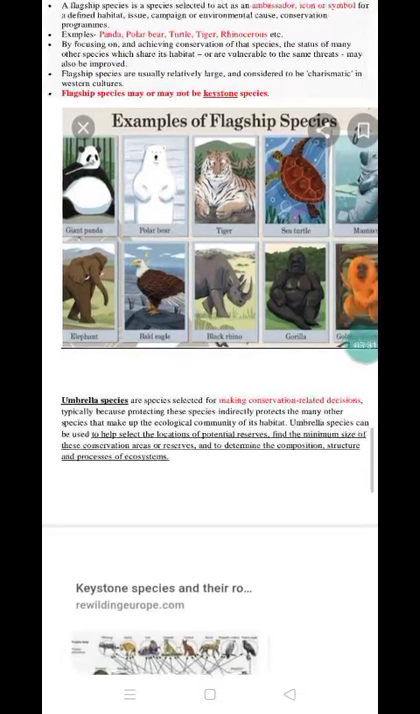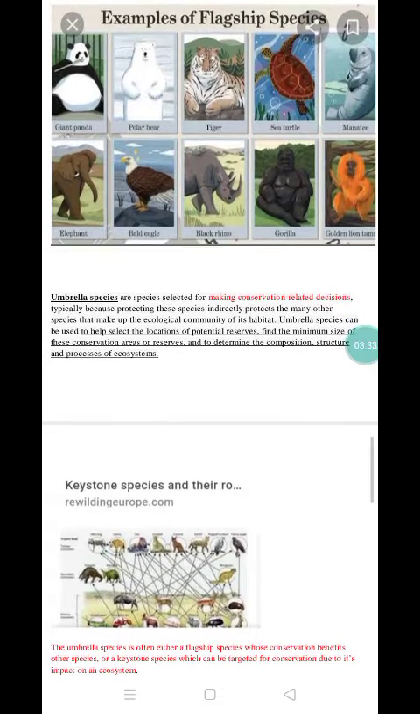Next topic is the umbrella species. Umbrella species are the species which are selected for conservation related decisions. A flagship species represents or is a symbol, whereas an umbrella species is used to make a conservation decision, maybe to make a wildlife sanctuary or a national park or some other conservation related decision. In order to do that, the umbrella species is selected.